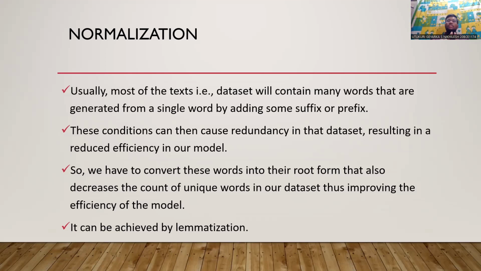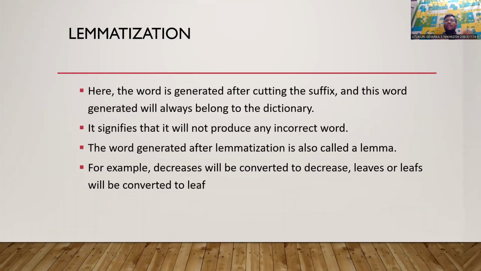This process can be achieved with the help of lemmatization. Lemmatization, as the name suggests, gives the lemmas of each word. Here, the words will be generated after cutting the suffix or prefix according to the words. The word which will be generated will belong to the dictionary. For example, leaves is a plural form of leaf.